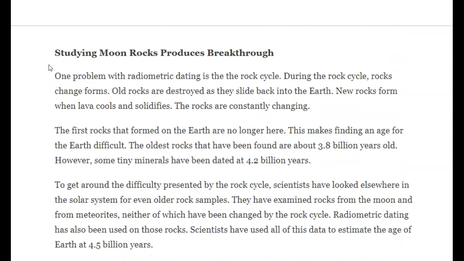Studying moon rocks produces breakthrough. One problem with radiometric dating is the rock cycle. During the rock cycle, rocks change forms. Old rocks are destroyed as they slide back into the earth. New rocks form when lava cools and solidifies. The rocks are constantly changing, right? So how can we measure how old a rock is if it's constantly changing?